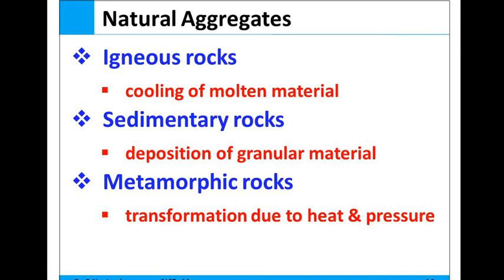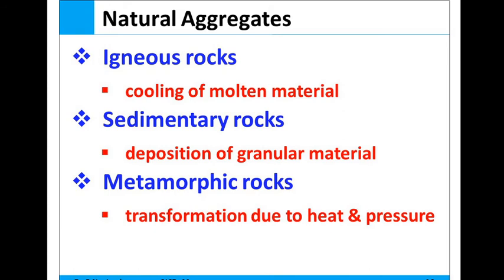Next, sedimentary rock is formed due to the deposition of granular material by the action of water and ice. Then metamorphic rock is formed by transformation due to the action of heat and pressure.